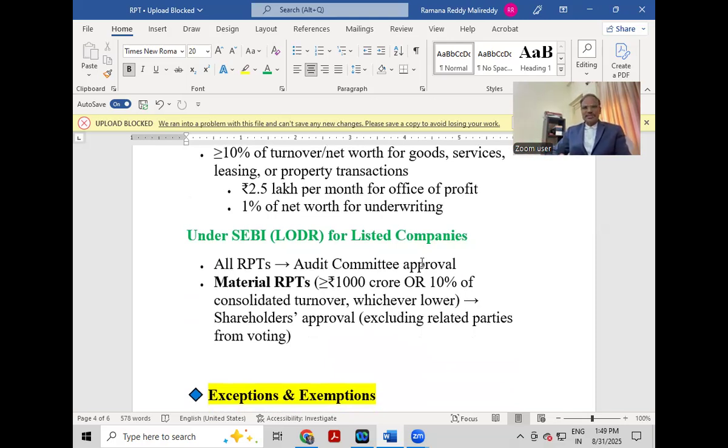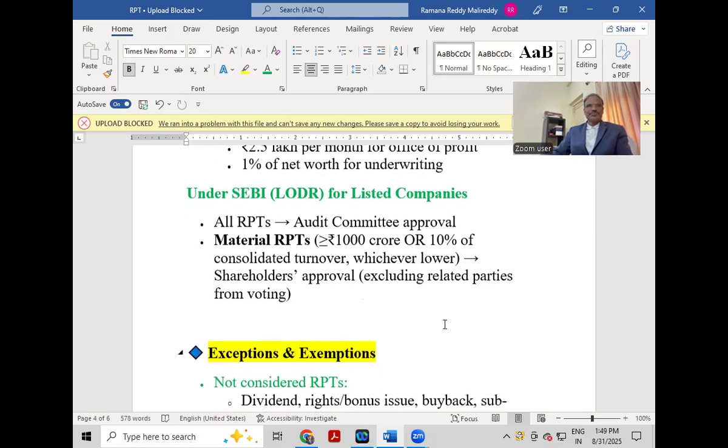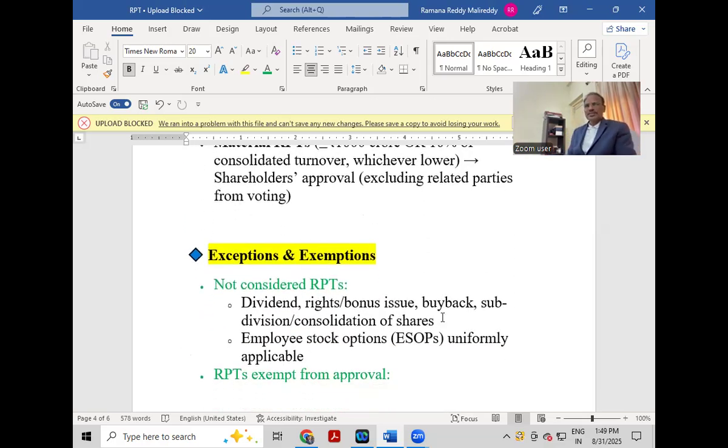If it is a material RPT, 1,000 crore or above, or 10% of the consolidated turnover, whichever is lower, shareholders' approval is required, excluding related parties from voting. So for a material transaction, shareholders' approval is required along with the audit committee and board approval. The related parties will be excluded from voting. Then we'll see the exceptions and exemptions.